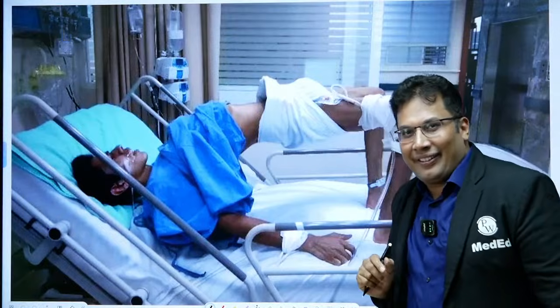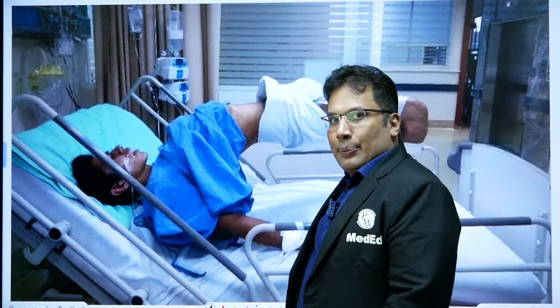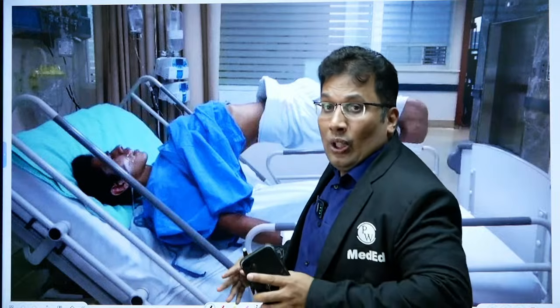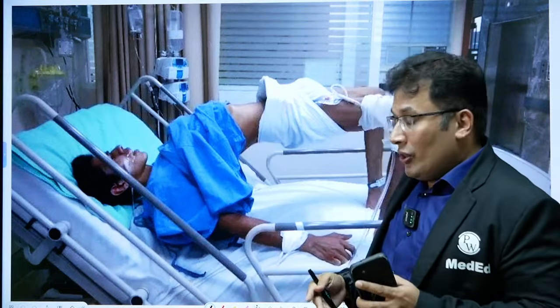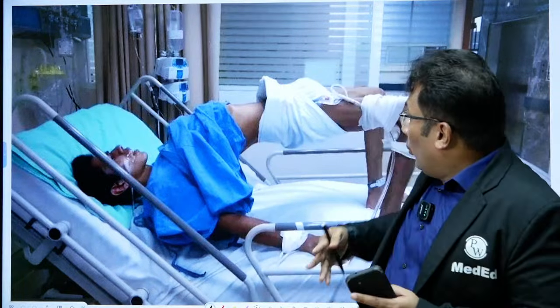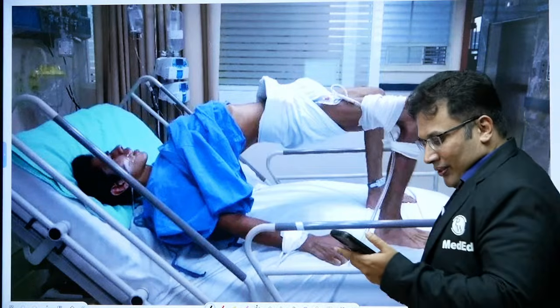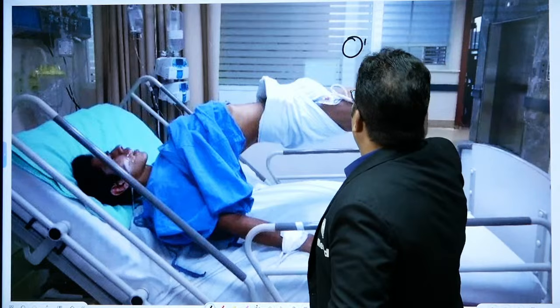Now look at this image. Do you know what this is known as? In case of tetanus and strychnine poisoning, the patient appears like this, in an extended position. So hyperextension we call it. There can be flexion and extension, and as you know, extensors are stronger, so there will be hyperextension. What is this known as? Come on guys, come on. This is opisthotonus.